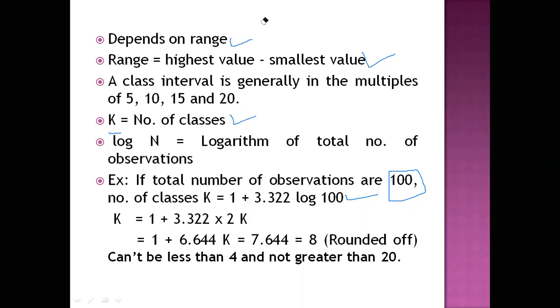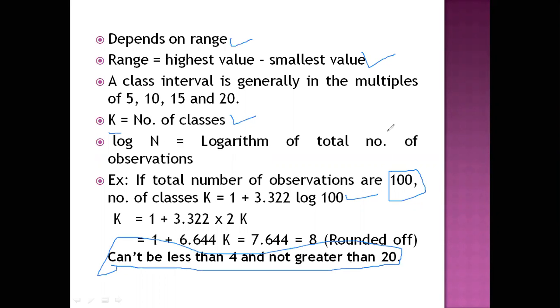So it is equal to 1 plus 6.644, that is, 7.644 will come. So we have to divide the data into 8 classes. But remember, according to Sturges' formula, classes cannot be less than 4 and not greater than 20.